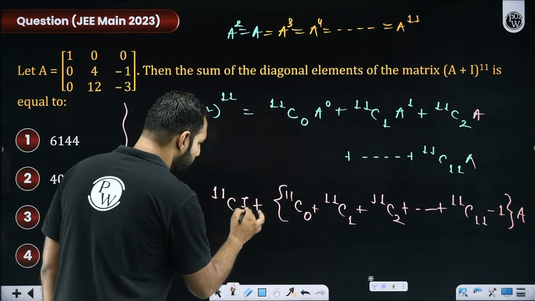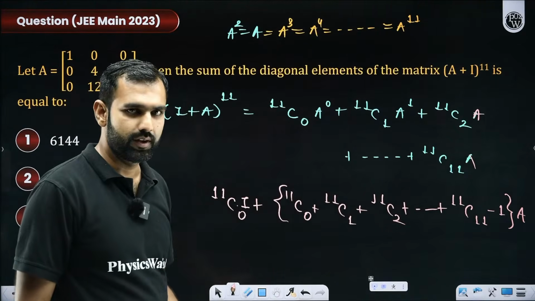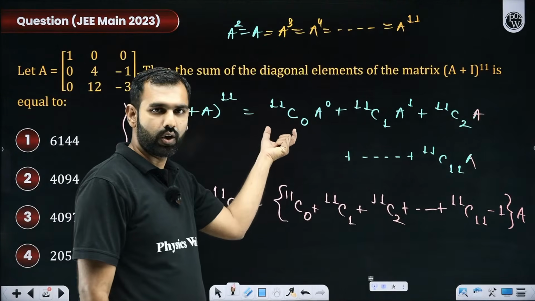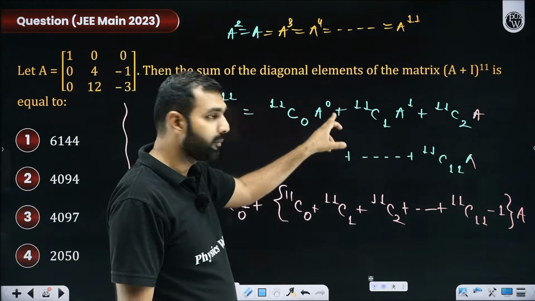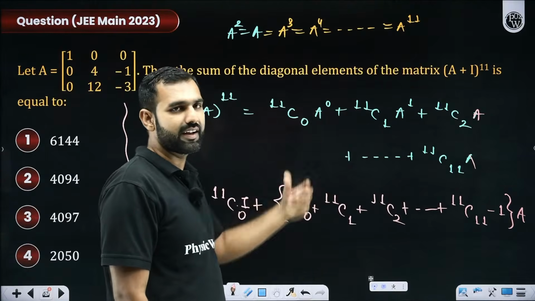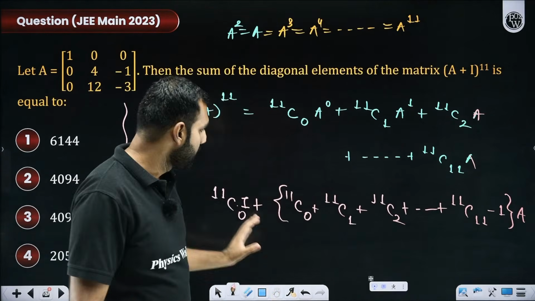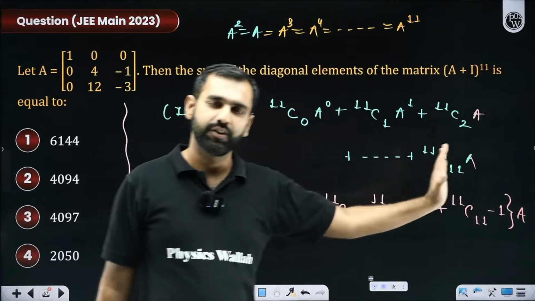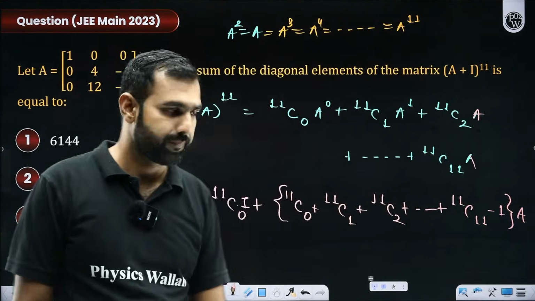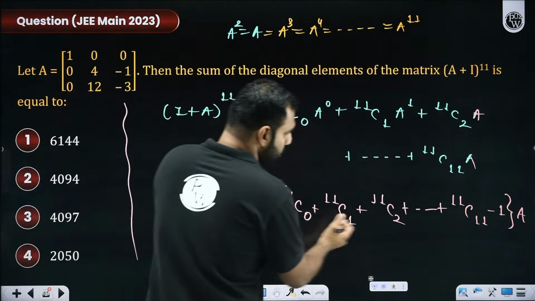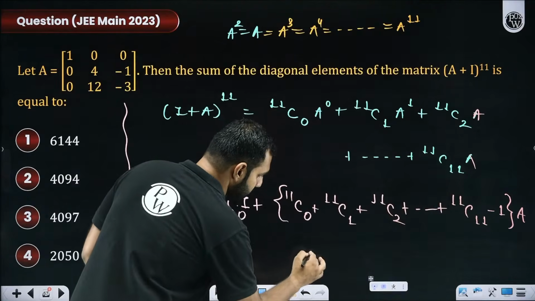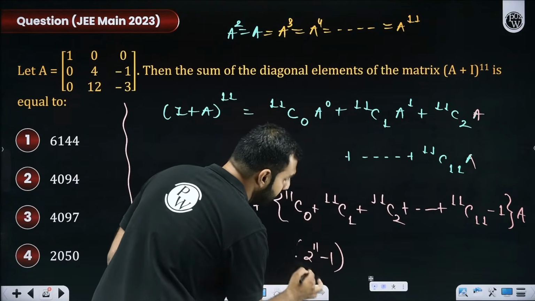And this 11C0 should be multiplied with an identity matrix, because this is not merely a scalar quantity. It is a scalar into a matrix. And if there is no matrix, it should be an identity matrix visible here. This expression, is it understood by everyone, or are you all still confused? Now, with this, this is 2 to the power 11 minus 1. This is 2 to the power 11 minus 1 times what?